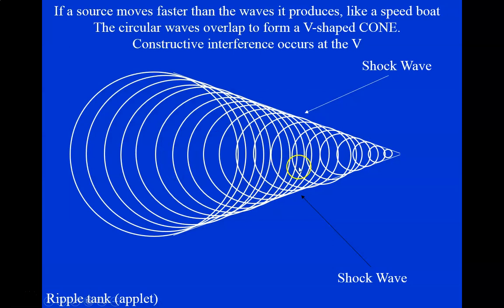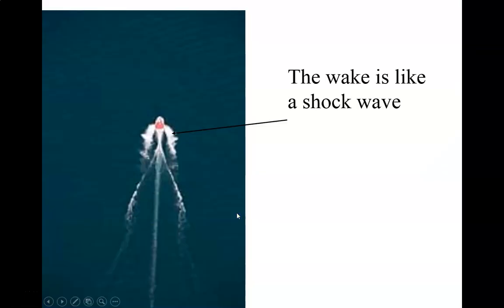If you were an observer and a jet was sending a shock wave overhead, then you would perceive that as a sonic boom, which is like a loud cracking sound, because you would hear multiple sounds at one time, which is pretty interesting. So this is a boat that's creating a shock wave, not a sonic boom. A sonic boom is a shock wave in air with sound. This is a shock wave. In order to create a shock wave, all you have to do is travel faster than the wave velocity itself. So this boat is creating a shock wave because it's traveling faster than water waves.